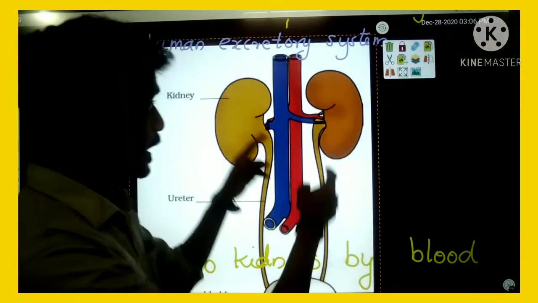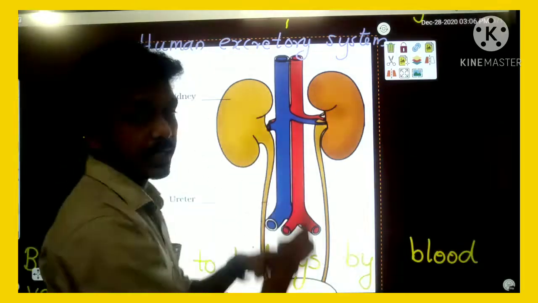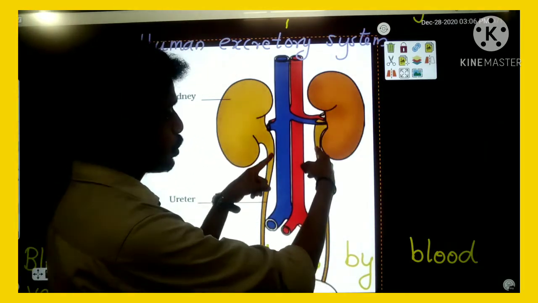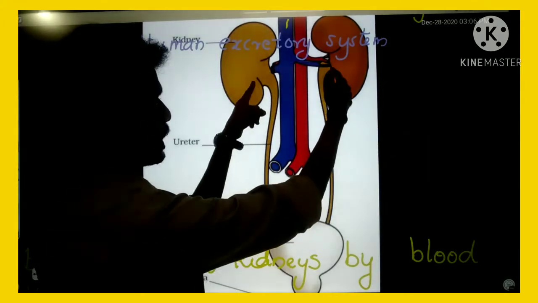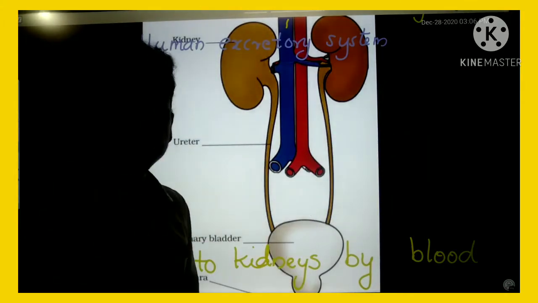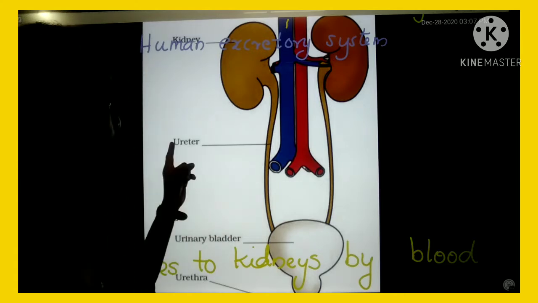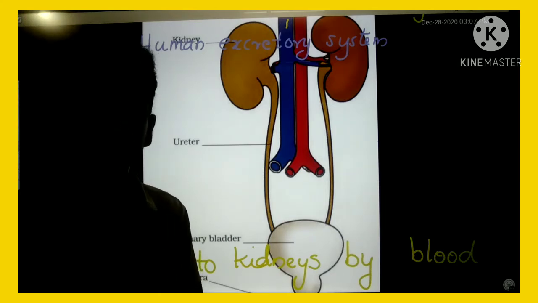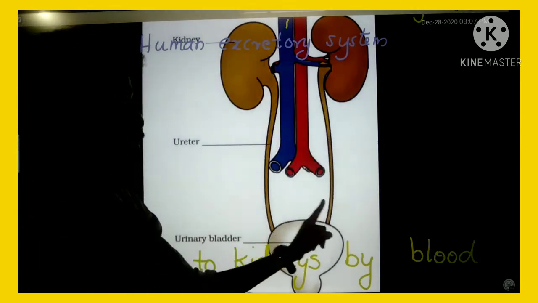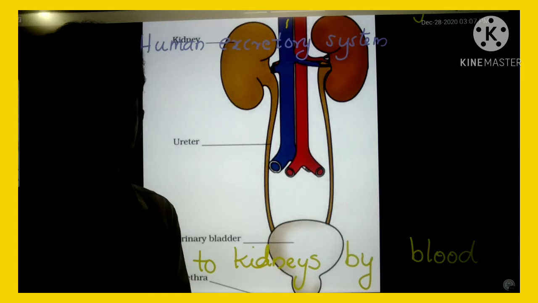Then, from the two kidneys, a pair of tubes arise from here. You can see a pair of tubes arise from here. The tubes are called ureters. One tube is called a ureter. A ureter is a tube that arises from the kidney.